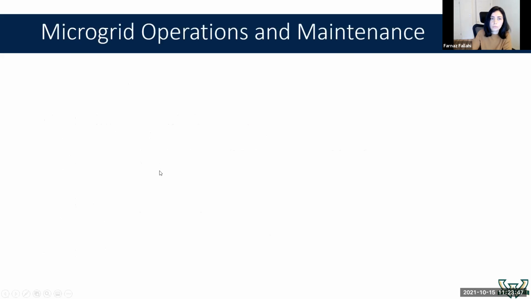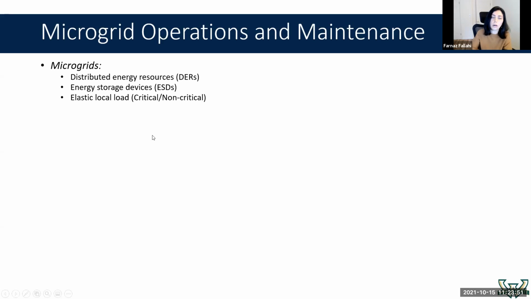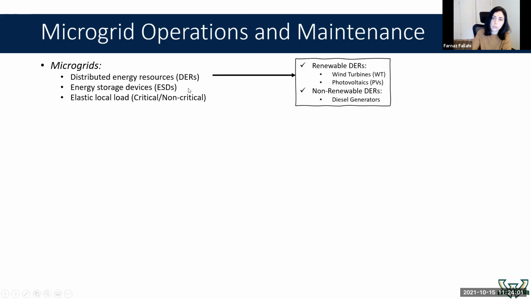So what is a microgrid? In contrast to the main grid, microgrids are low voltage systems. They have distributed energy resources, energy storage devices, and elastic local load. The distributed energy resources, or DERs in brief, are either renewable like wind turbines and photovoltaics, or non-renewable like small diesel generators. Managing of these units in a microgrid setting has some unique challenges.